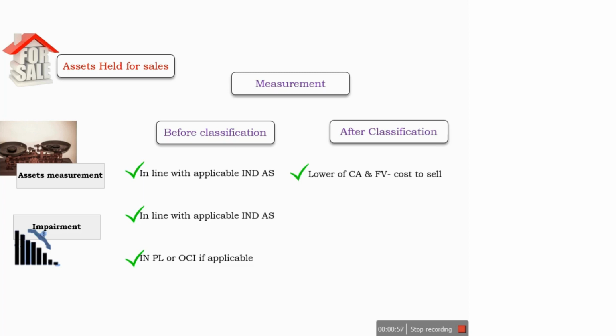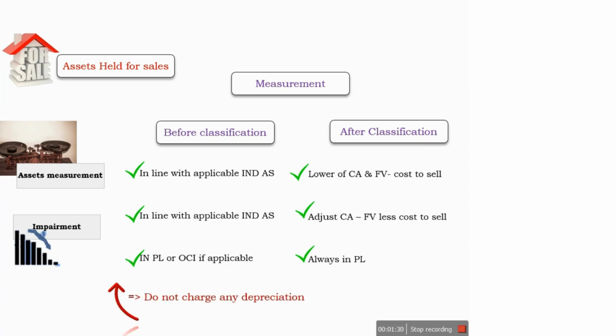If we have a revaluation reserve and the asset has been impaired, then to the extent the revaluation reserve is available, it will be charged first to the revaluation reserve. In case of after classification of the asset as held for sale, impairment will always be adjusted to the carrying value minus fair value less cost to sell, and it will always be booked in P&L.